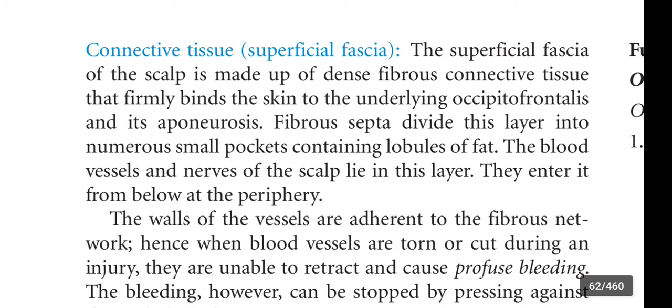The fibrous septa divide this layer into numerous small pockets containing lobules of fat. The blood vessels and nerves of the scalp lie in this layer. They enter it from below at the periphery.